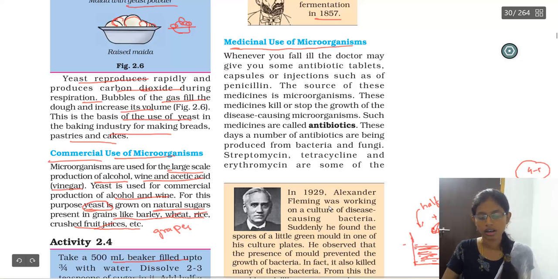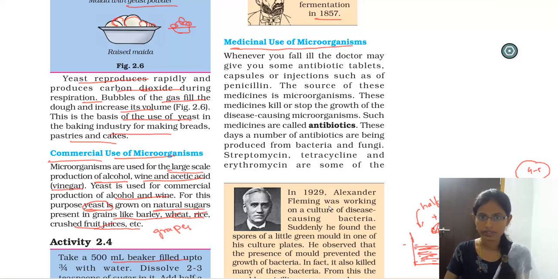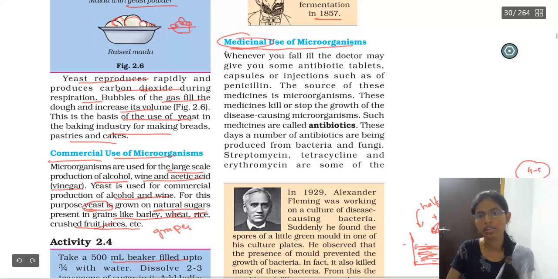So microorganisms are not only used in the food industry, but they are also used in the preparation of medicines. How are they going to prepare it? Whenever you fall ill, you meet a doctor. What is he going to do?